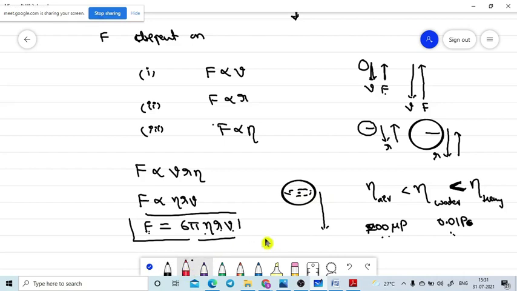What is the direction of the viscous force on it? Whether it is acting in downward or upward direction? Yes, the viscous force will act in the upward direction.